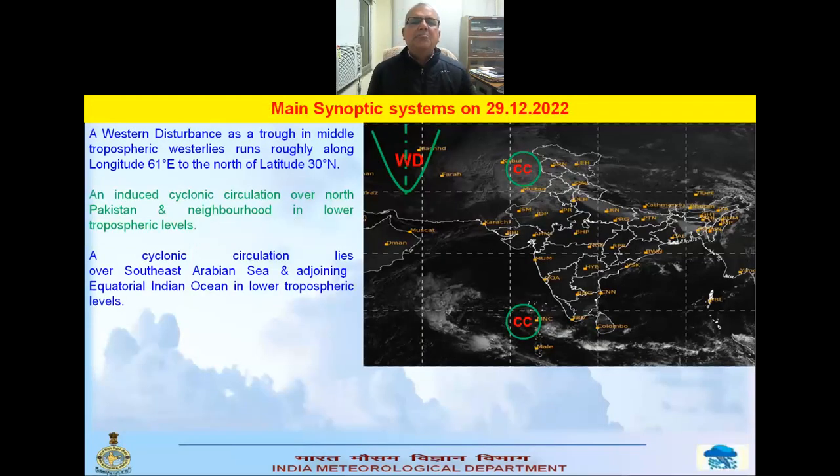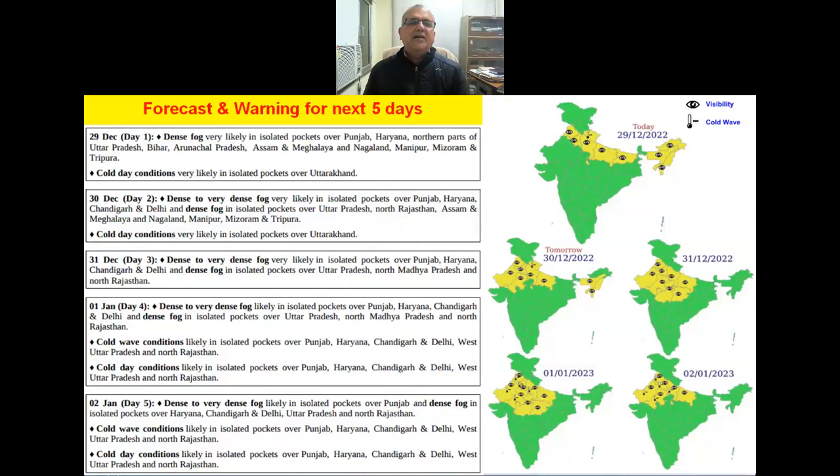So these are the conditions as of today. There is a western disturbance. As mentioned, its position is now 61 degrees east and north of 30 degrees, and under its influence a new cyclonic circulation has formed over north part of Pakistan and neighborhood. And as for the depression, there is a remnant of the depression as a cyclonic circulation at low tropospheric level over southeast Arabian Sea and adjoining equatorial Indian Ocean. So these are the synoptic features.